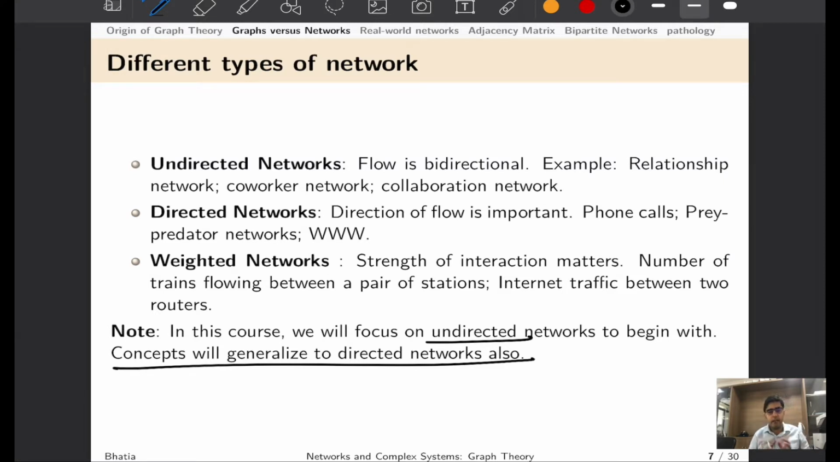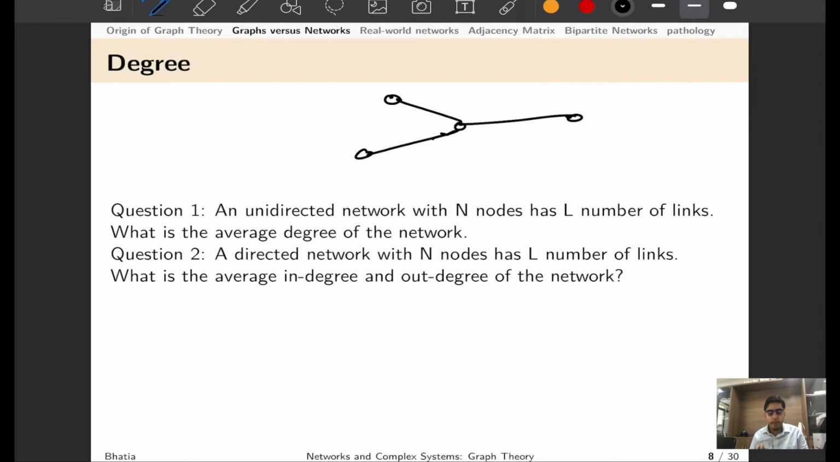However, to begin with, our initial discussions will focus on undirected graphs, and we will see how these concepts also generalize to directed graphs wherever applicable. And once you get a good hold of unweighted undirected graphs, you would find learning other types of networks and graphs much easier. Okay, so let us get started with degree.